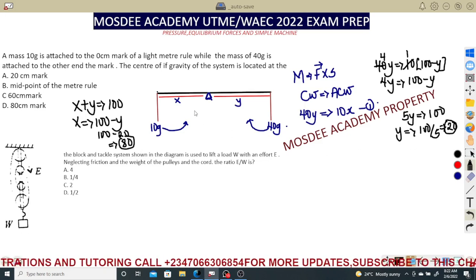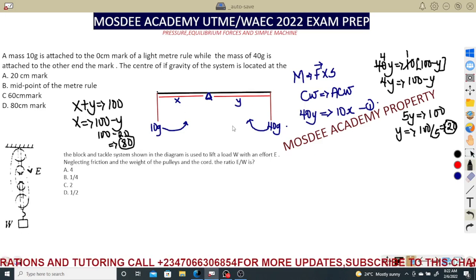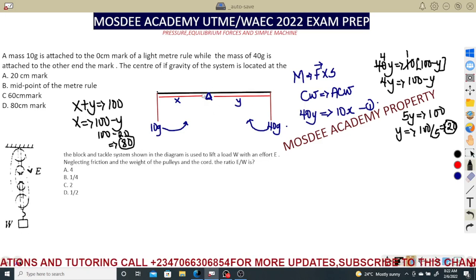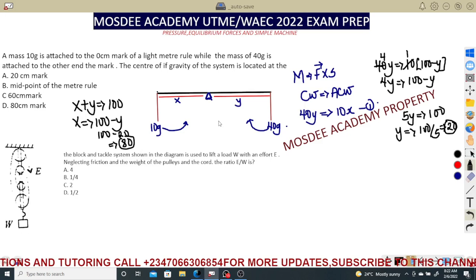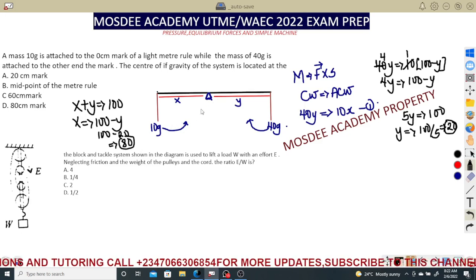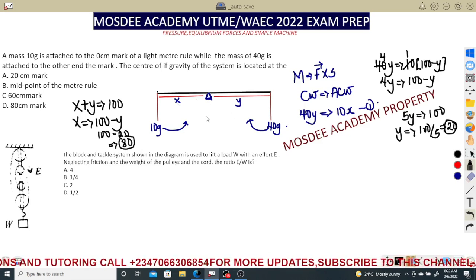So the center of gravity will be the interval between the x and the y. I'm using a simple technical method which you can always use. So the center of gravity is located between x and y. So it will be located 80 centimeters away from y and 20 centimeters away from x.